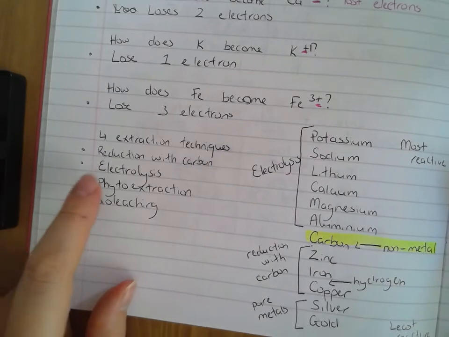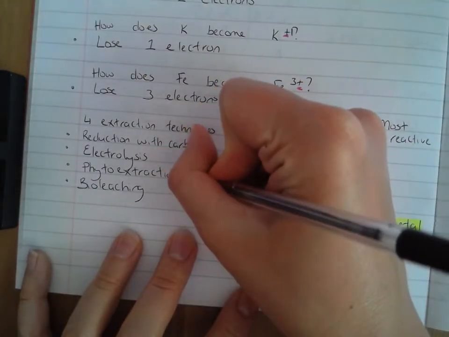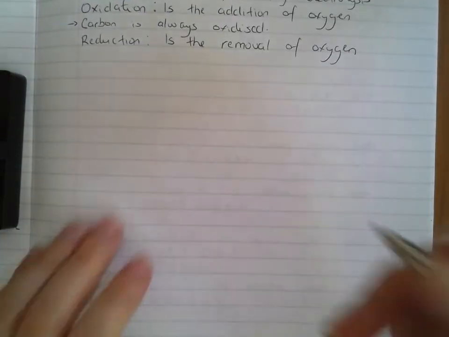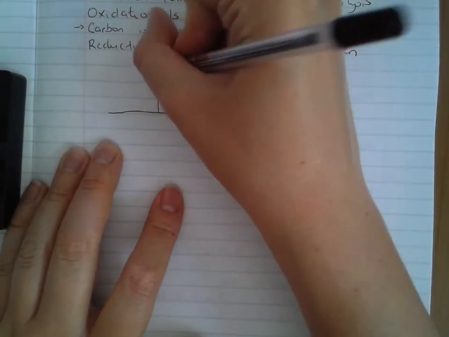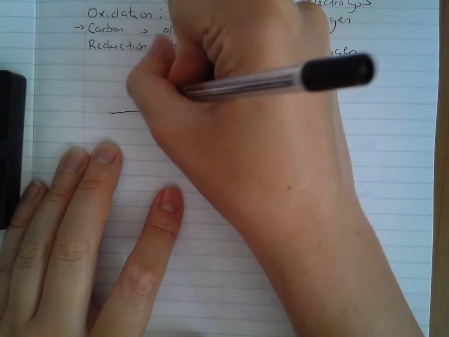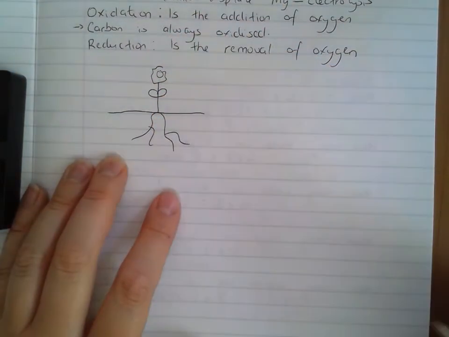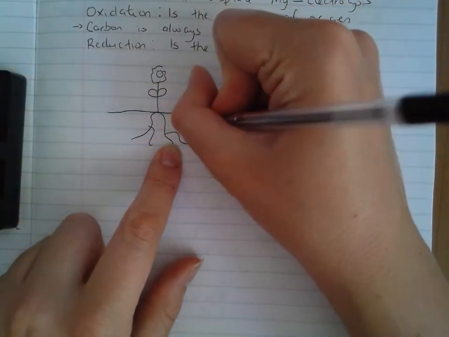The other two techniques that I mentioned here, phytoextraction and bioleaching, are called the biological techniques. The way phytoextraction works, you will grow plants, and the plant's roots will stretch down into the soil.